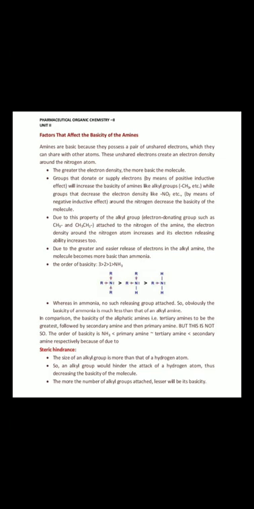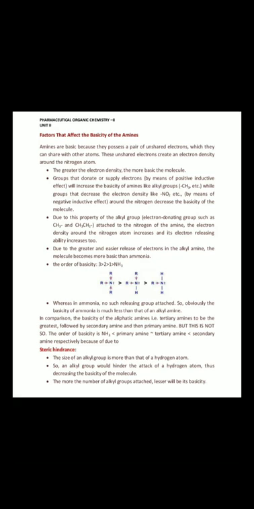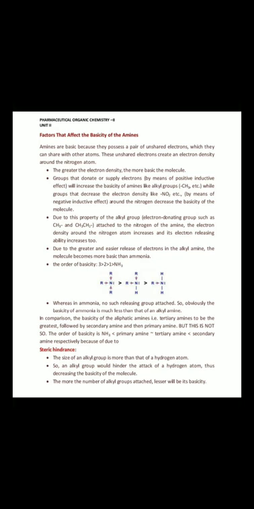Groups that donate or supply electrons by means of the positive inductive effect will increase the basicity of amines, like alkyl groups. While groups that decrease the electron density, like nitro, by means of the negative inductive effect around the nitrogen, decrease the basicity of the molecule. As we discussed in benzene, there is the resonance effect and the inductive effect, positive inductive effect and negative inductive effect.